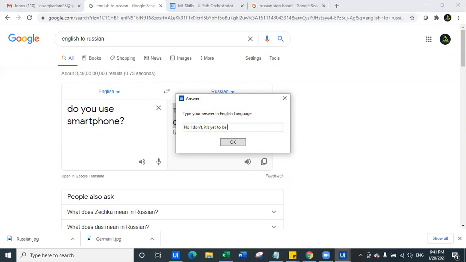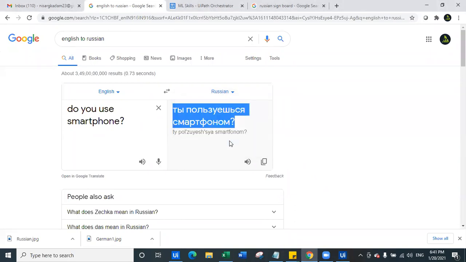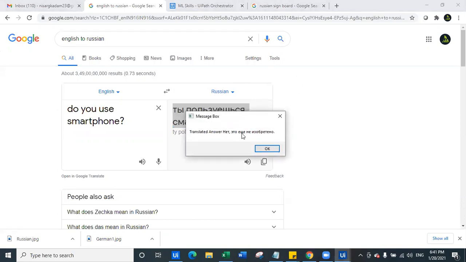It's yet to be invented. Just something time pass. Okay, so I'm just going to answer that, and you can see the translated. It's going to be translated in Russian language. You can see here. Now I clearly cannot read this.